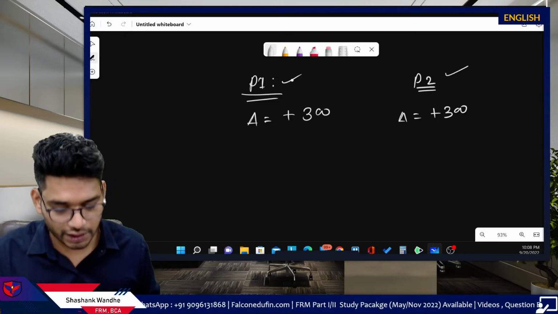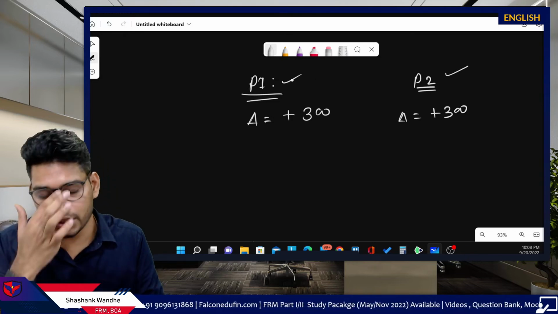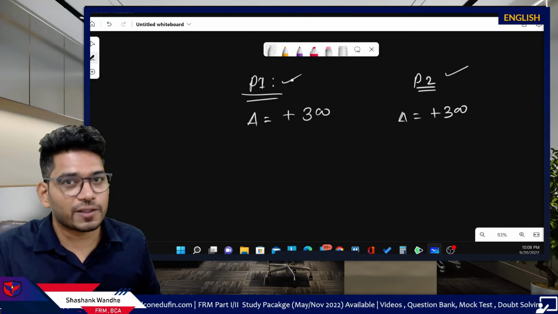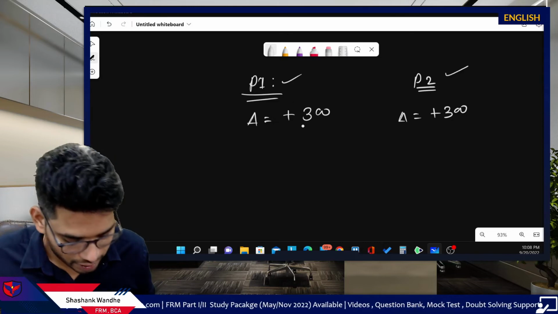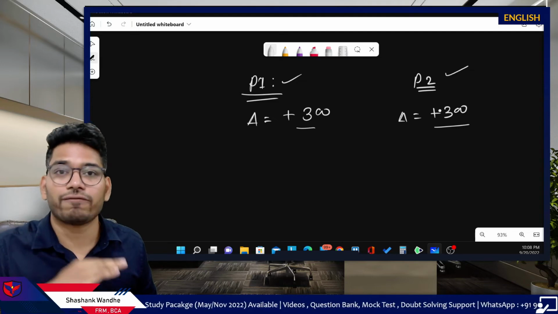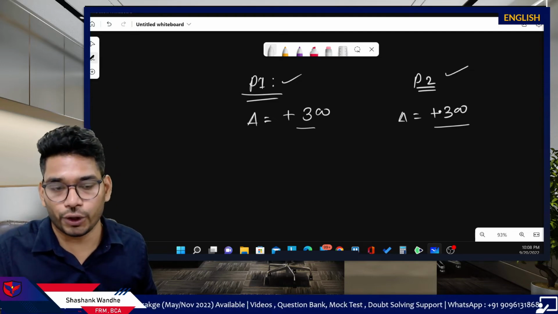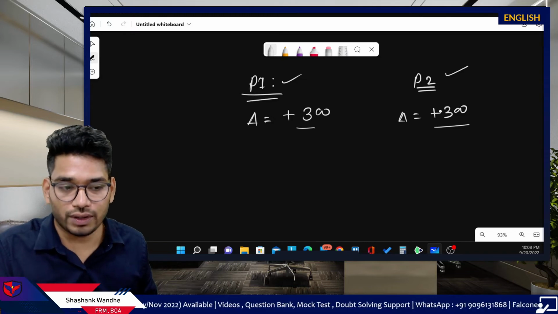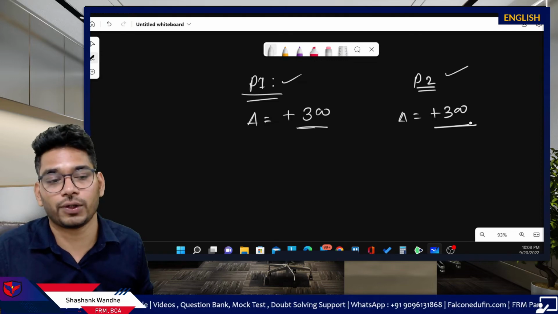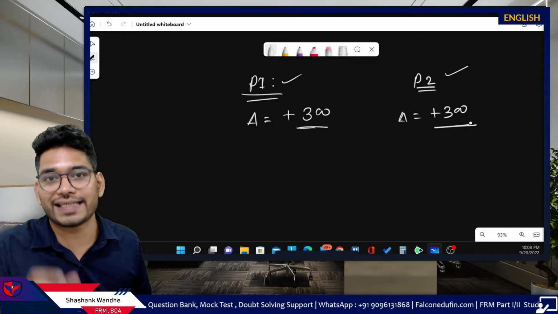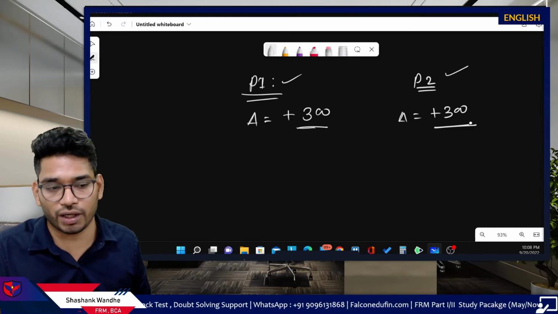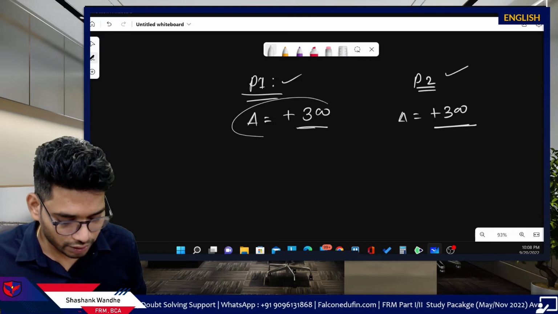Both the portfolios consist of different call options, different strike prices, maturities, different compositions, but the delta is plus 300 and plus 300. Now, we don't have to worry about what's inside the portfolio, as long as we know the portfolio has a delta of plus 300. If we were to hedge this particular portfolio, P1 or P2, we will use exactly the same measures for hedging. Okay, so we don't need to change our hedging measures because now we are only concerned about this delta.